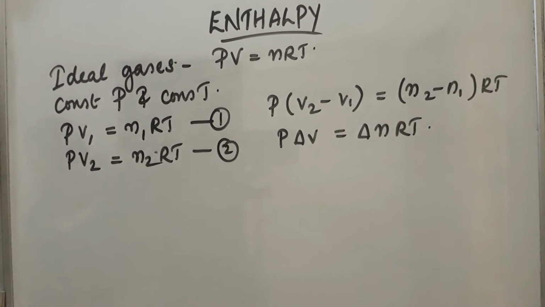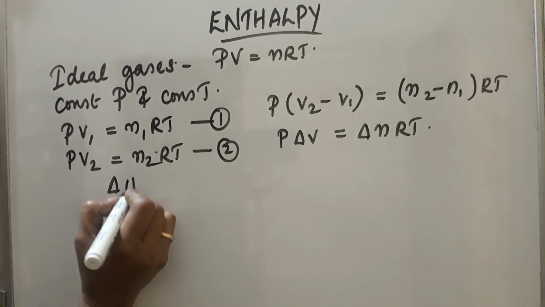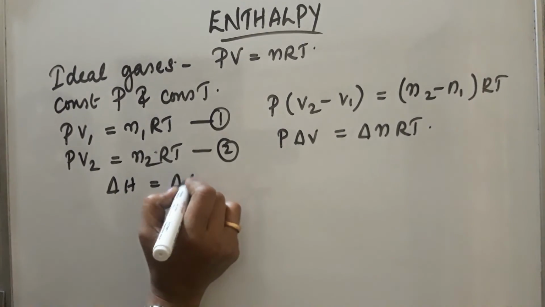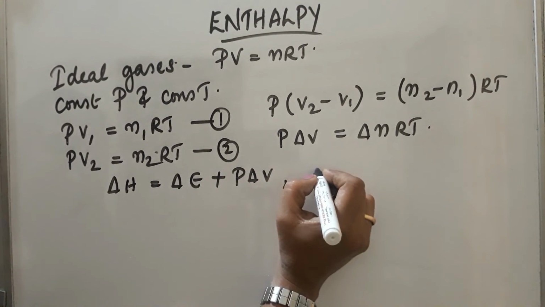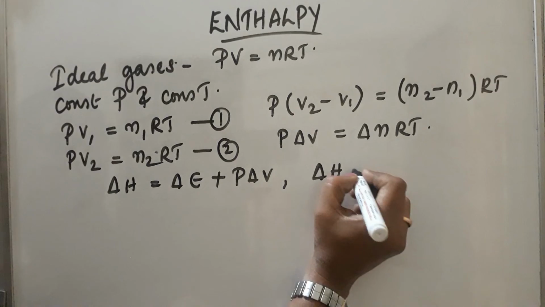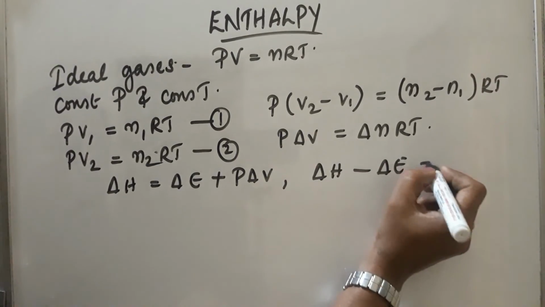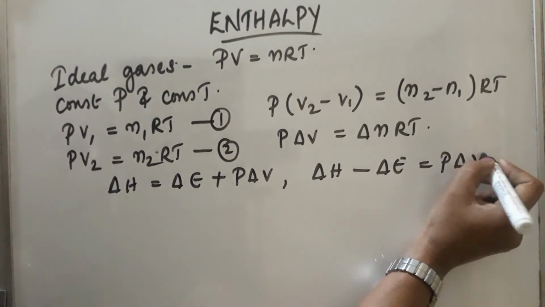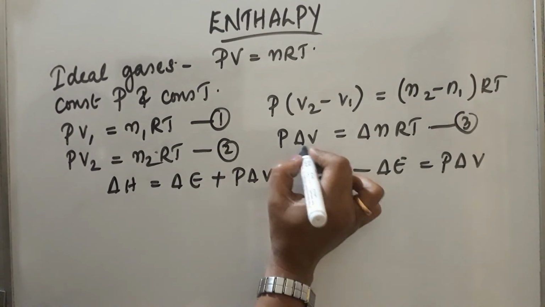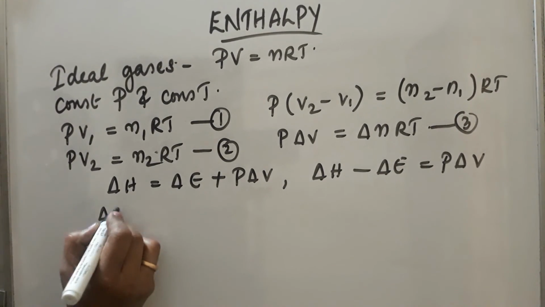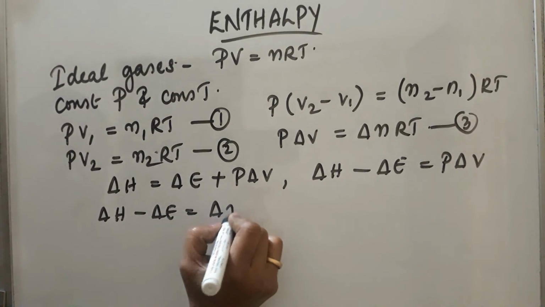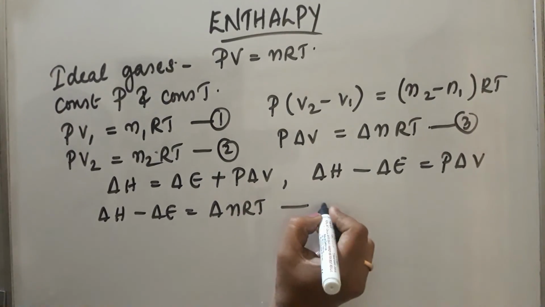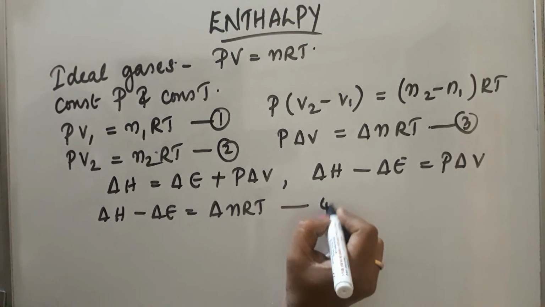Now, next what happens? For gases, we know delta H equals delta E plus P delta V, or delta H minus delta E is equal to P delta V. So, in this equation, we can substitute this: delta H minus delta E will be equal to delta n RT. This is equation 4.